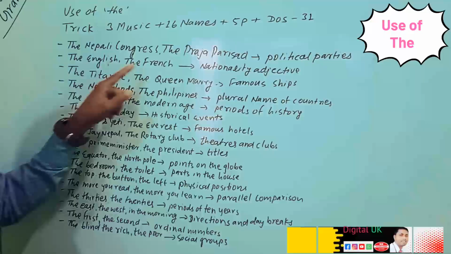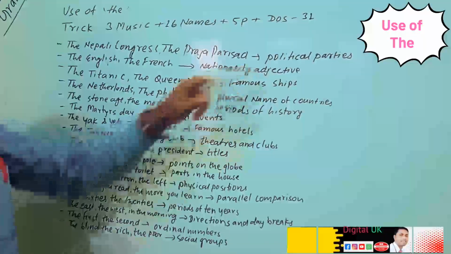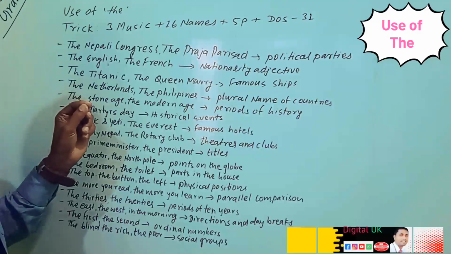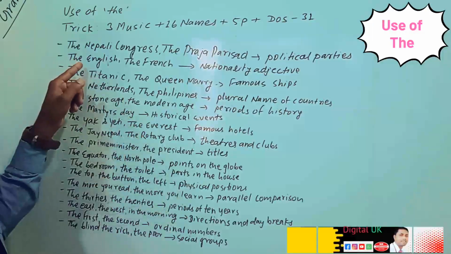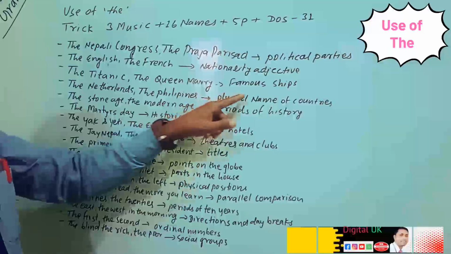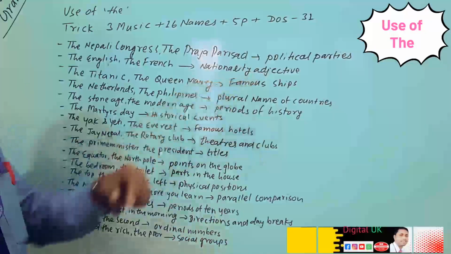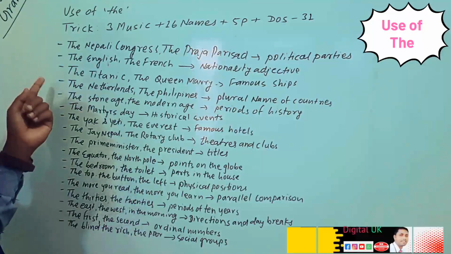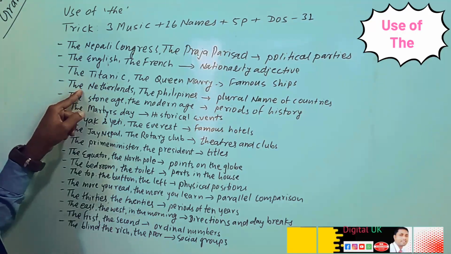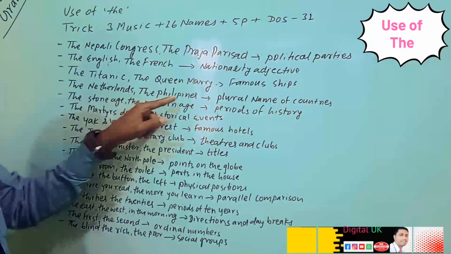Likewise, the English, the French, these are nationality adjectives. So what can we understand before a nationality adjective? We can use the. The Titanic, the Queen Mary, these are the names of famous ships. So what can we understand before the name of a famous ship? We can use the.